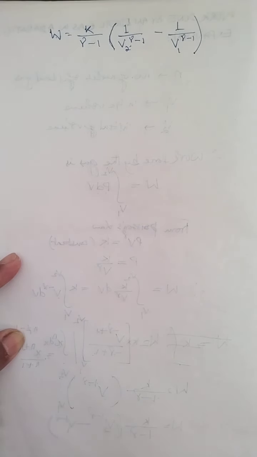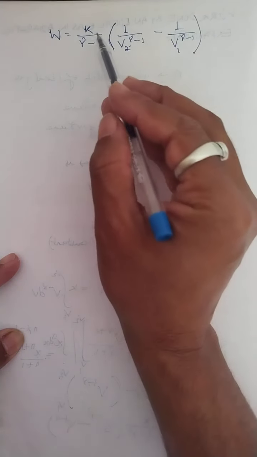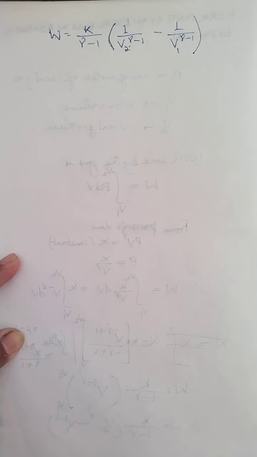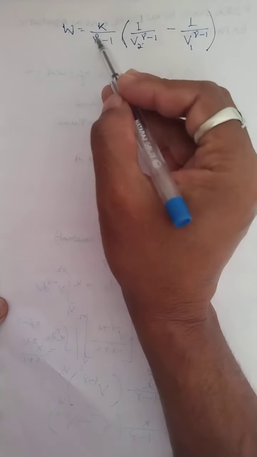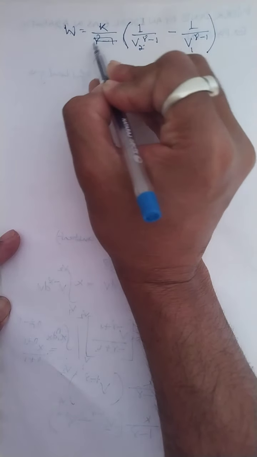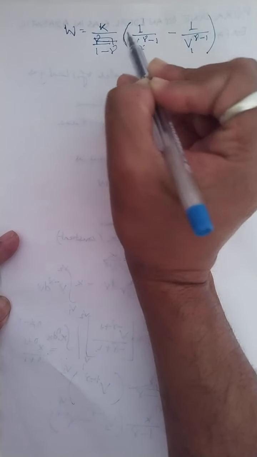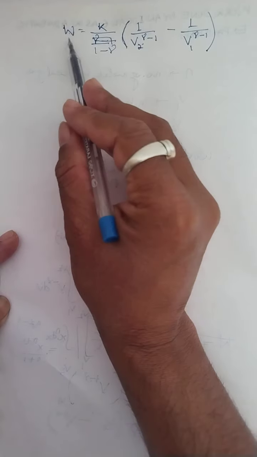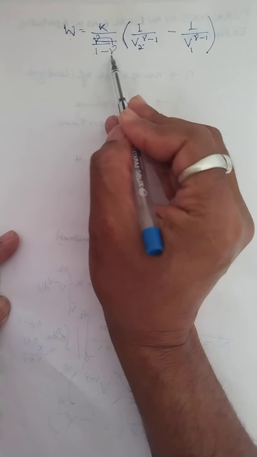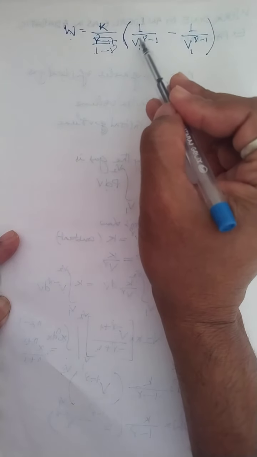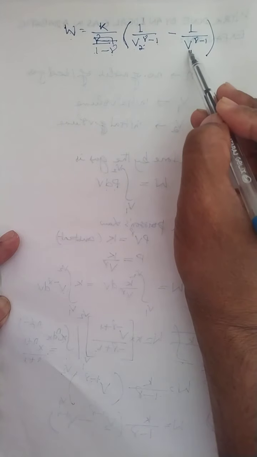Now, in this quantity, k by gamma minus 1. Children, please correct it here. It's not gamma minus 1. It was actually 1 minus gamma. So if you see the relation, it was w equals k by 1 minus gamma, and then the bracket 1 by b2 to the power gamma minus 1 minus 1 by b1 to the power gamma minus 1.